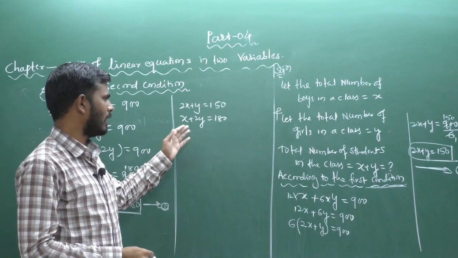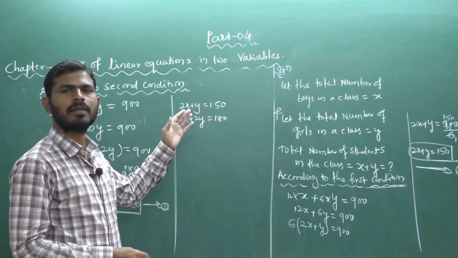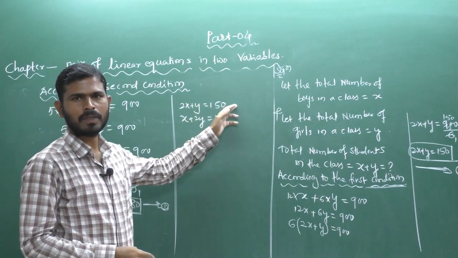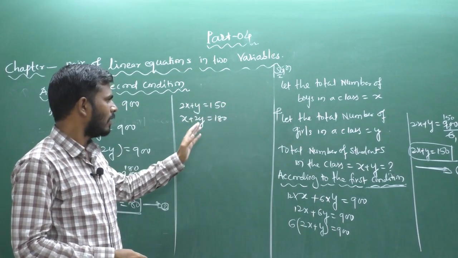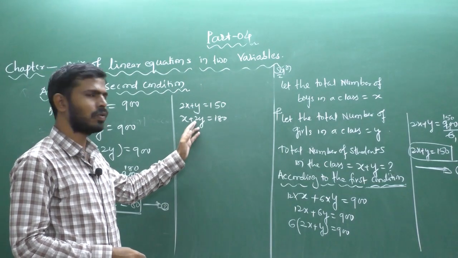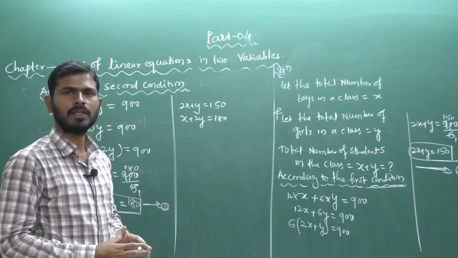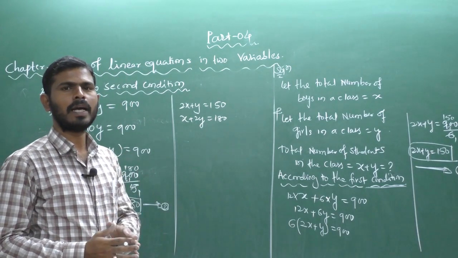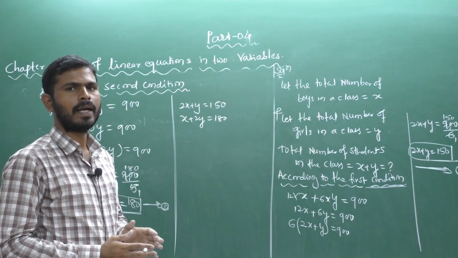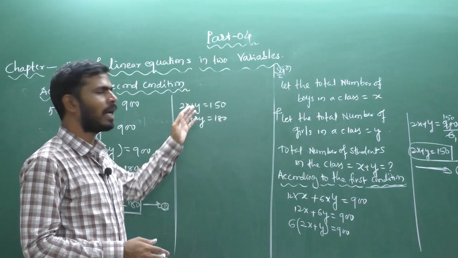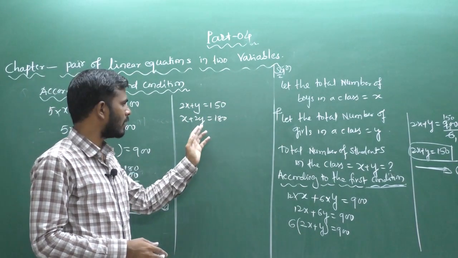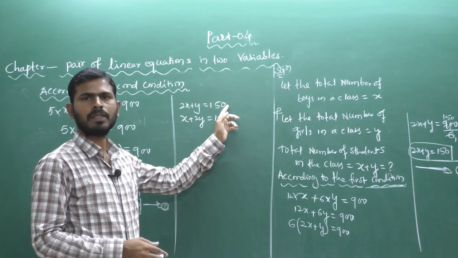Suppose you want to eliminate the term y, then you have to multiply this equation by 2, because the coefficient of y in this equation is 2, and here the coefficient of y is 1. In the elimination method, you have to balance the term y or x. Here there is an imbalance, so you have to multiply. The coefficient of y is 2, so you multiply by 2.